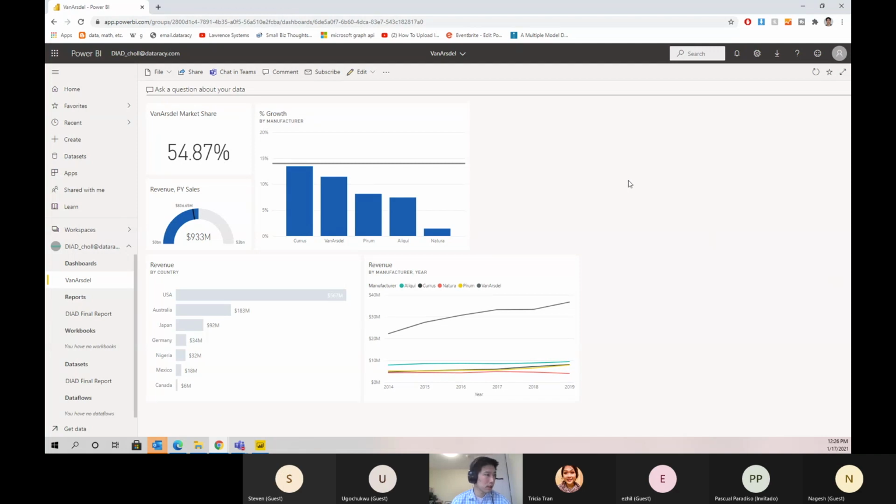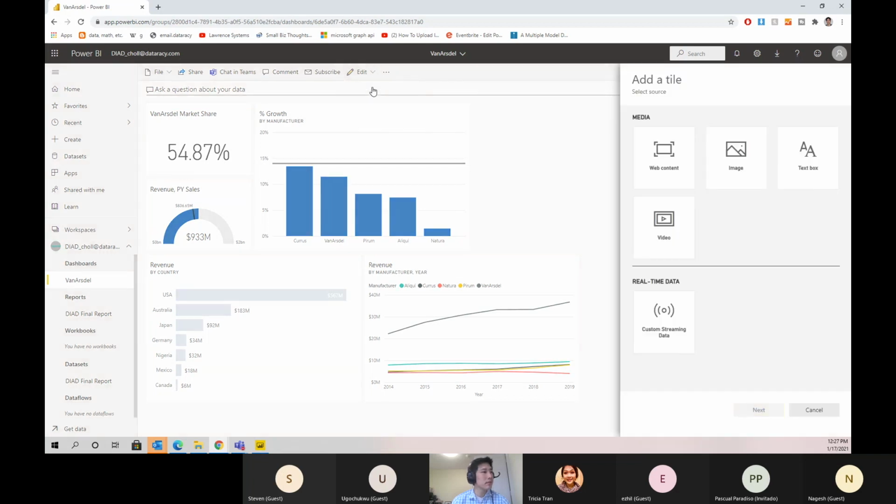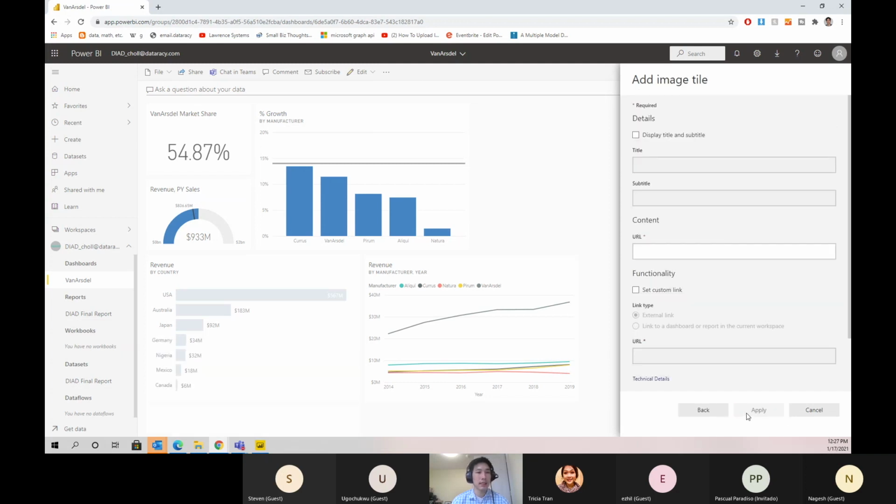So first, to do that, all you have to do is click the ellipses here. Edit and click Add Tile. And then let's click Image, Next.